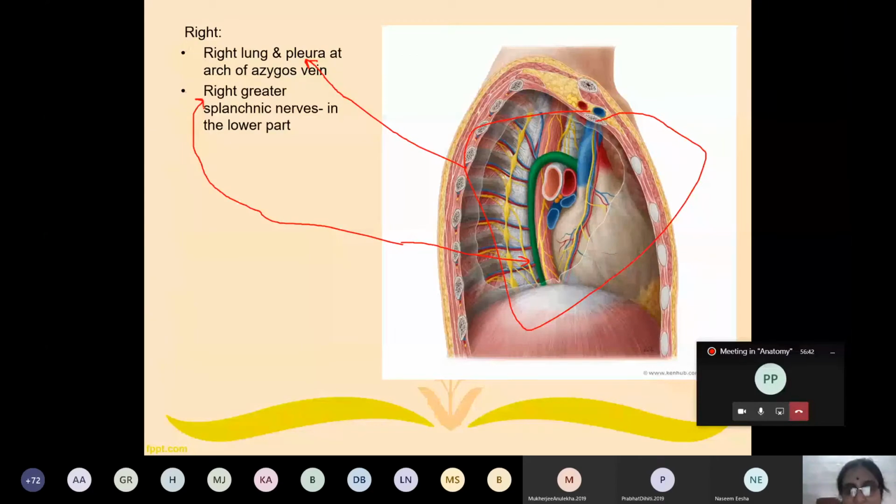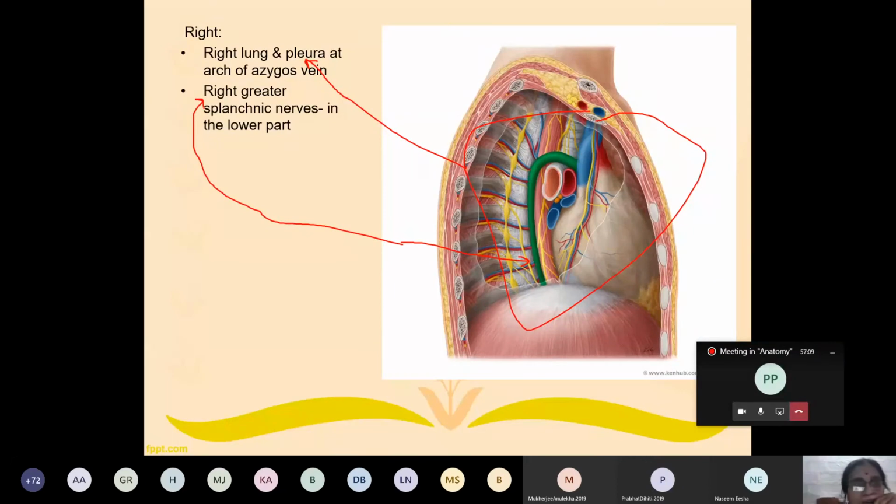These are fibers which do not synapse in the sympathetic trunk. They synapse either in the collateral or terminal ganglia of the sympathetic nervous system. So they are splanchnic nerves; as the name indicates, they innervate the viscera. So this is for your concept.